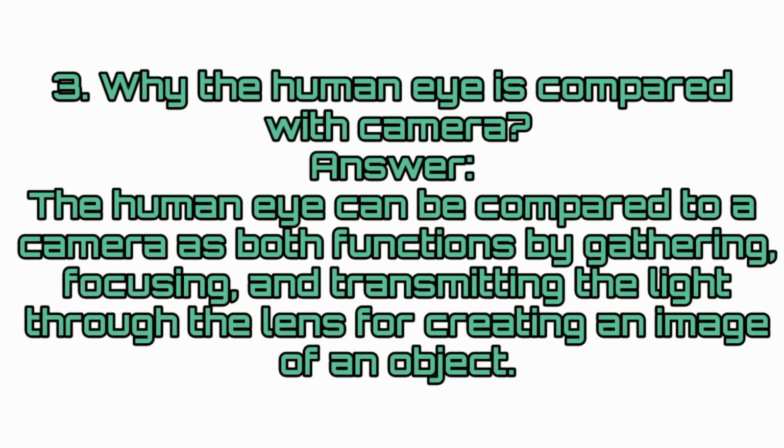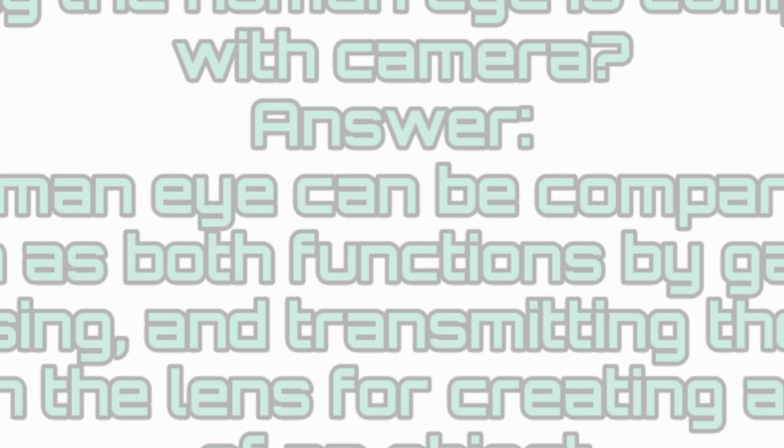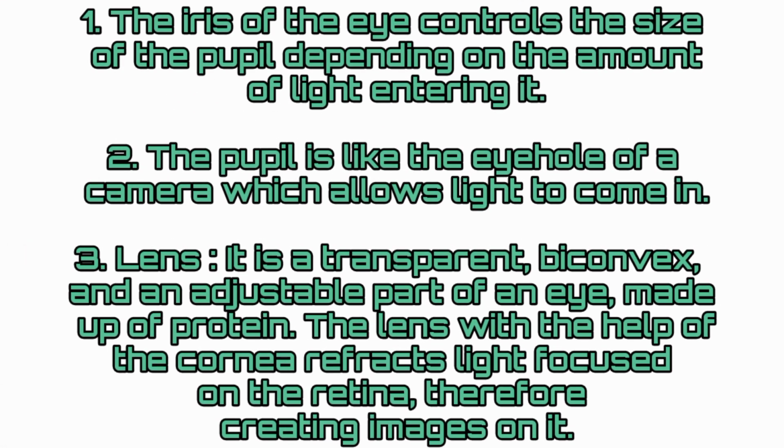Third question, why is the human eye compared with a camera? Answer: The human eye can be compared to a camera as both function by gathering, focusing and transmitting the light through the lens for creating an image of an object. The iris of the eye controls the size of the pupil depending on the amount of light entering it. The pupil is like the eye hole of a camera which allows light to come in.